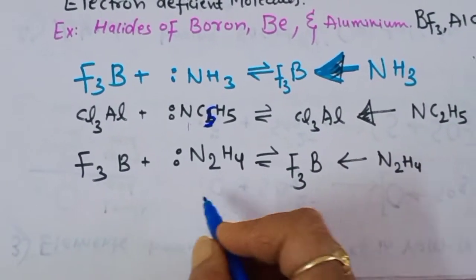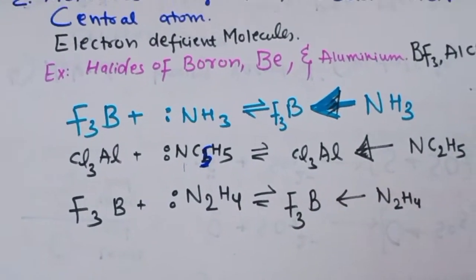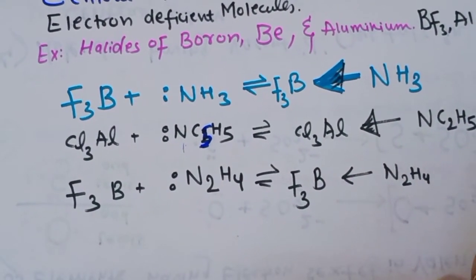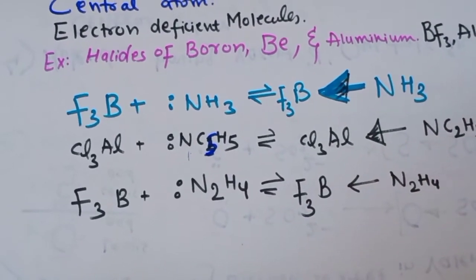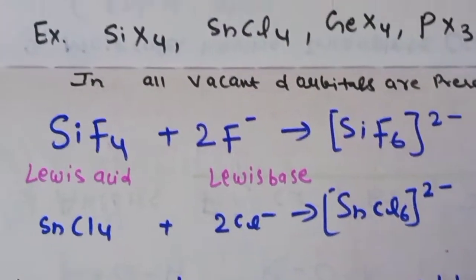Similarly, N2H4, it is our hydrazine, NH2NH2, we are writing it. So it donates the lone pair of electrons to the electron deficient boron trifluoride and forms a coordinate covalent bond or complex, we can say.